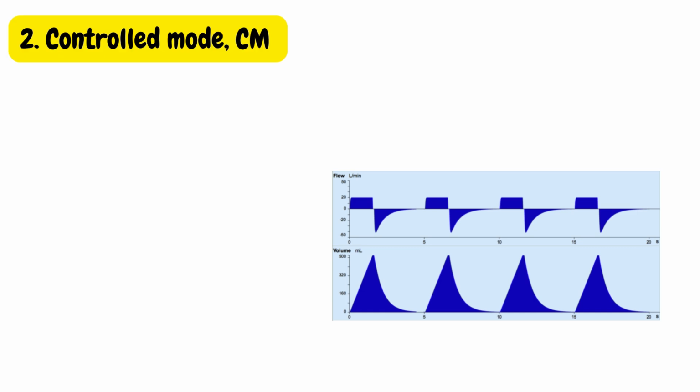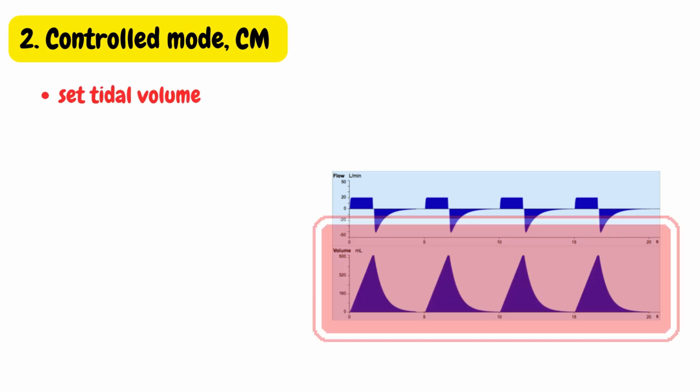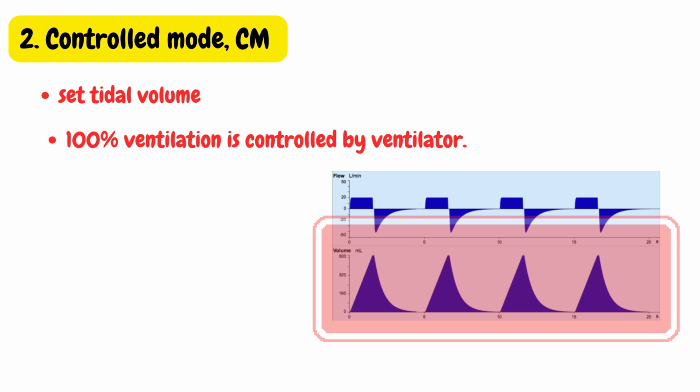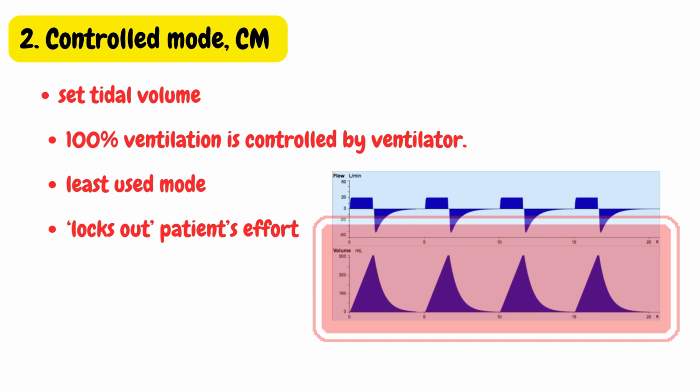Second is controlled mode. In this, the patient receives a set tidal volume at a set rate. 100% of ventilation is controlled by the ventilator. It is the least used mode because this mode locks out the patient's effort to breathe. So, it is difficult to wean the patient off the ventilator. If the patient attempts to initiate a breath, the ventilator locks out the client's respiratory efforts.